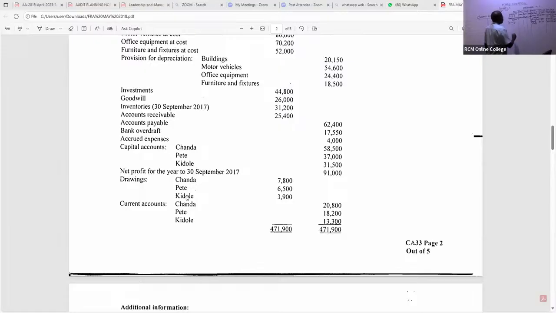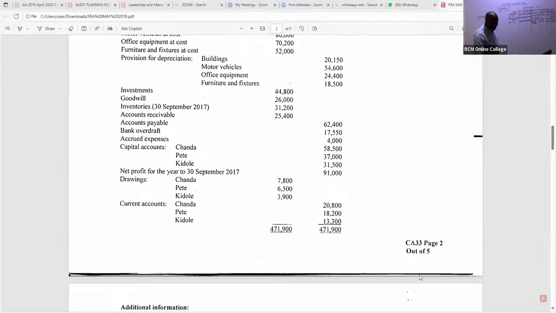So what do we have here for drawings, my good students? I can see Chanda is 7,800. Pete is 6,500. And then this other ninja is 3,900. Great. Good.